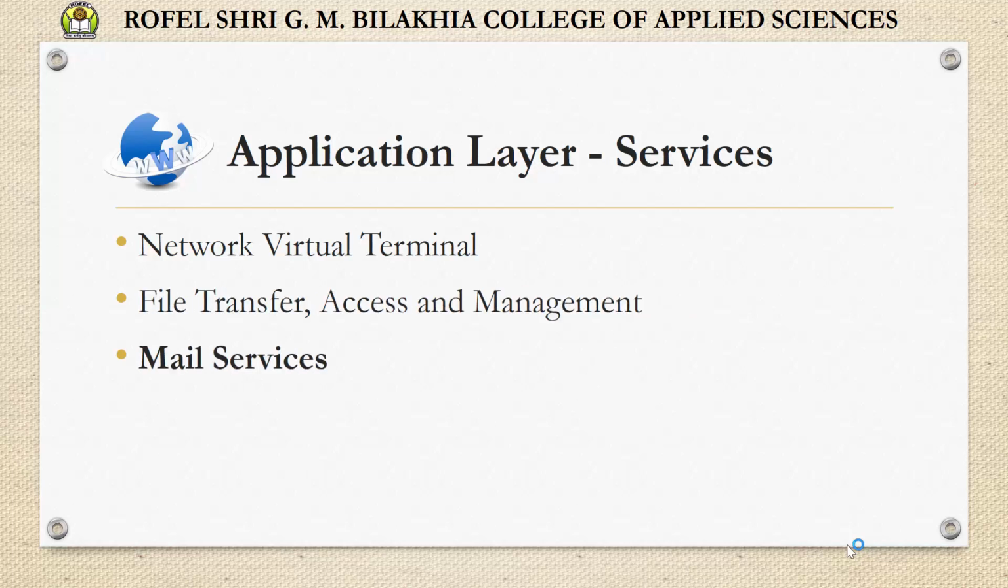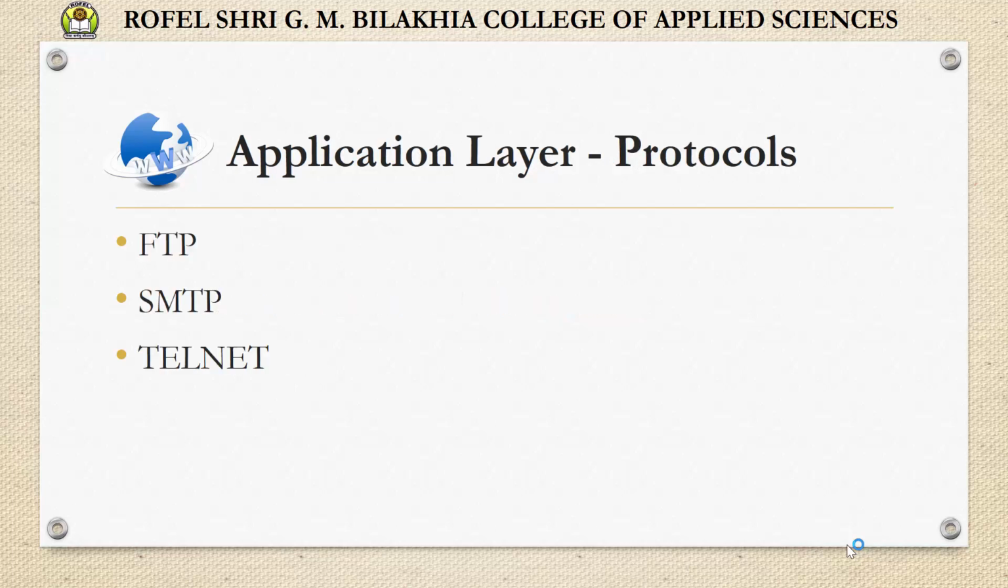Third one is mail services. The application provides the basis for email forwarding and storage, right? And we can also include directory services, and these applications provide distributed database sources and access for global information about various objects and services. Now the application layer has some protocols.